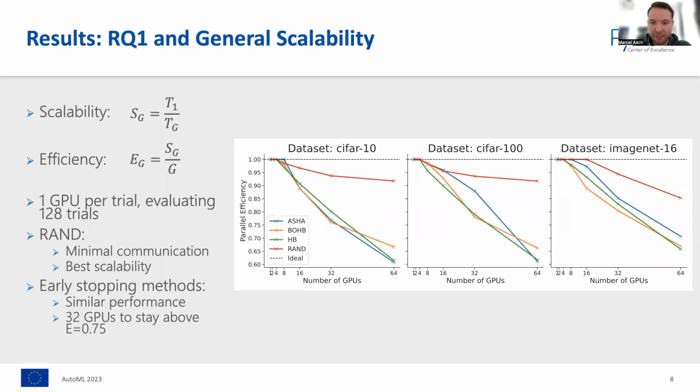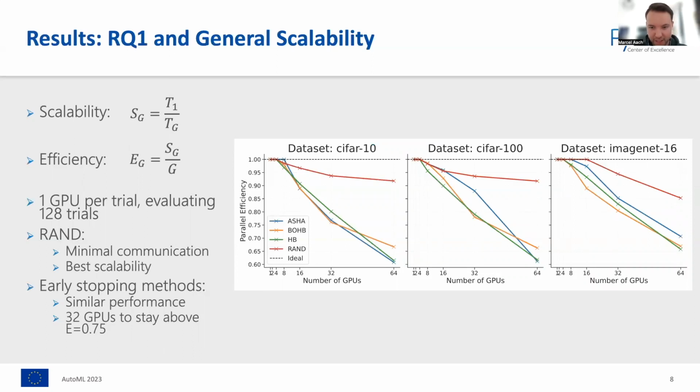Regarding the first research question of how many GPUs it makes sense to allocate in total, the metric to look at from an HPC point of view is the scalability, which is computed by taking the runtime a program takes for running on 1 GPU and divided by the runtime it takes to run on G number of GPUs. To get a more comparable metric, often the parallel efficiency is computed, which is the scalability divided by the number of GPUs. This value is bounded by 0 and 1, where larger means better.